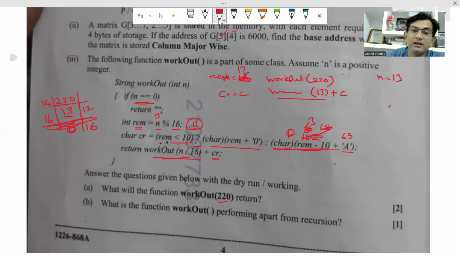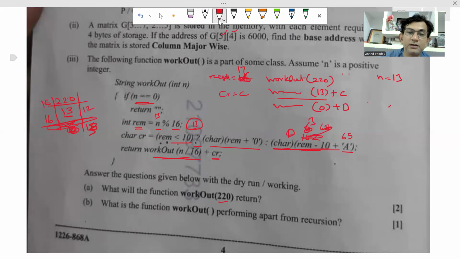Okay, D, and now again function will be called, workout, and this time n divided by 16. The value of n is what this time? 13. 13 by 16 will be 0. So 0 plus C. What is the value of C? Previously the value of C was C. This time the value of C is D.